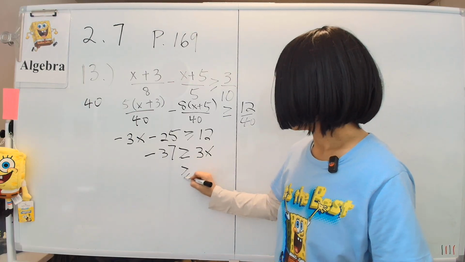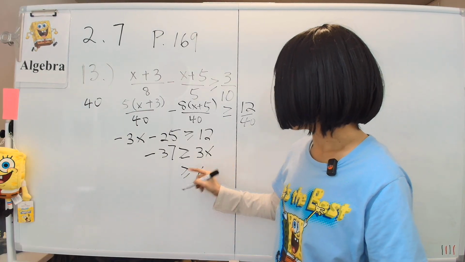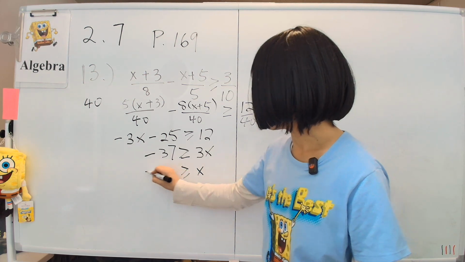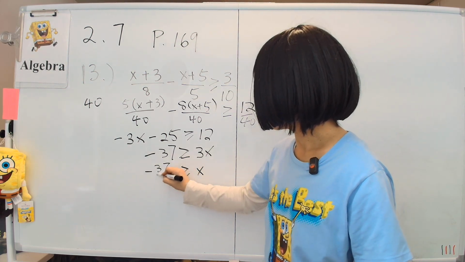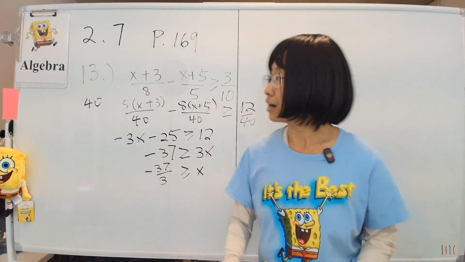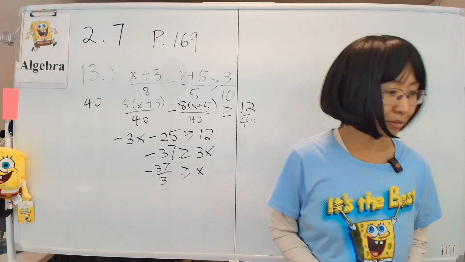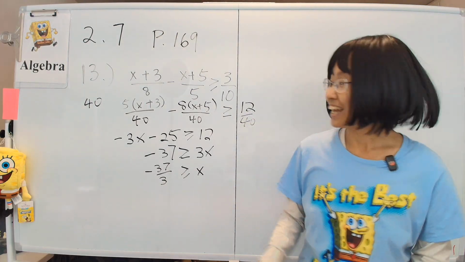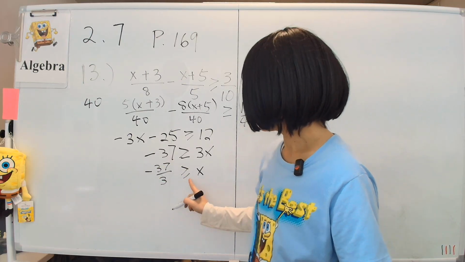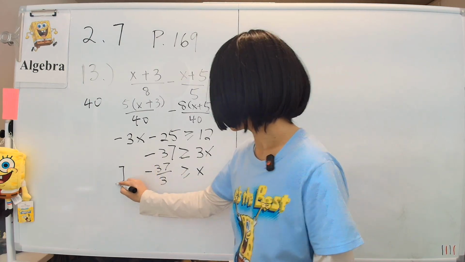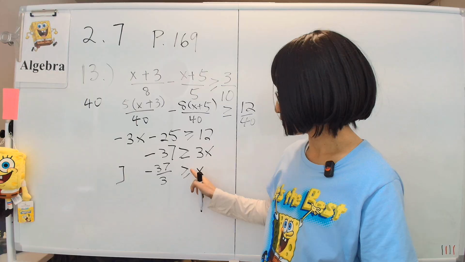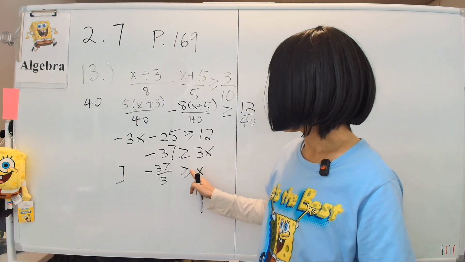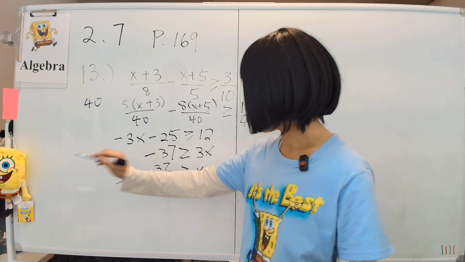I'll check. Anyway, I got x is less than or equal to negative 37/3. Let's see, what problem is that? Problem 13. Let's see. Oh my, I'm right. Okay. And then the book's notation wants us to write it like this, remember x is less than, on the small side of the triangle, right? So x is on that side.